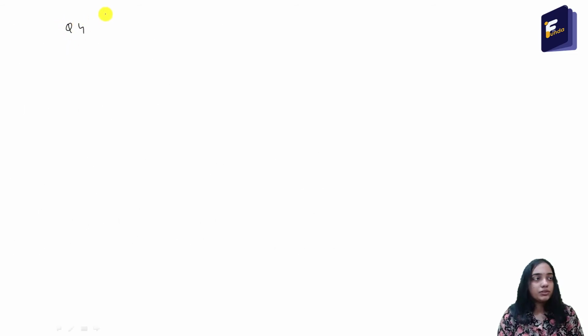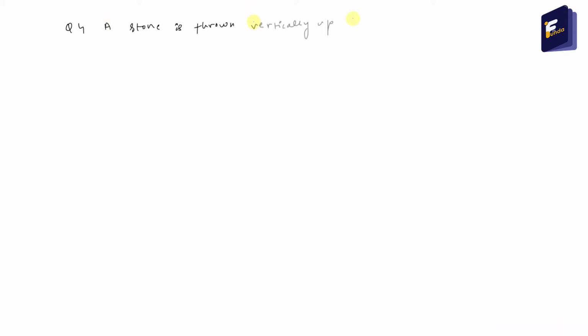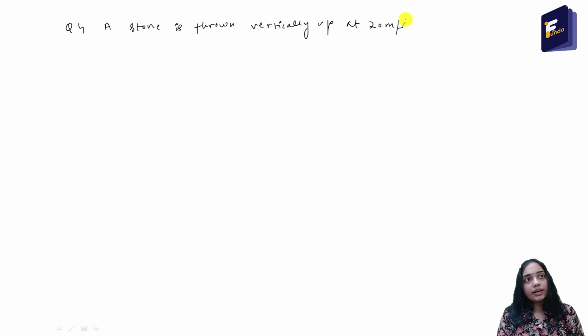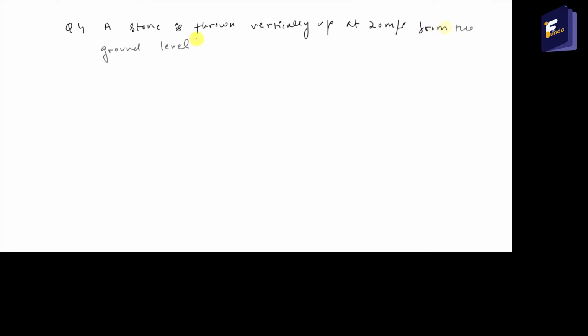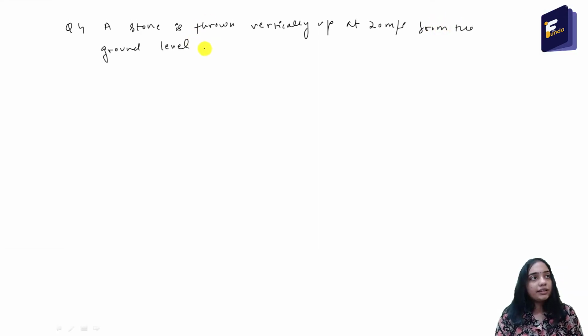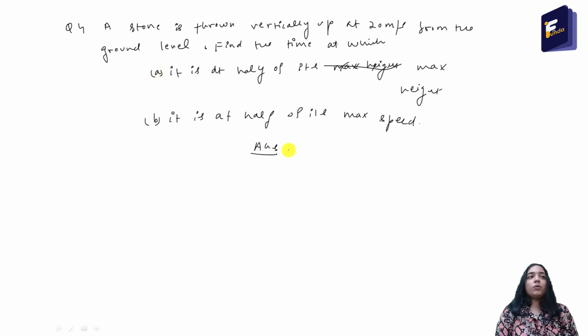Question number 4: a stone is thrown vertically up at 20 meter per second from the ground level. Find the time at which it is at half of its maximum height. Now you may pause the video and think about the solution to this question.